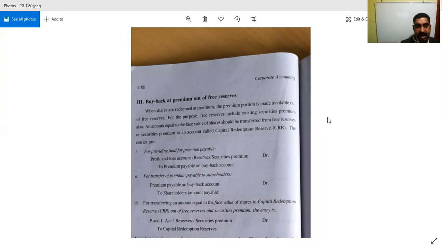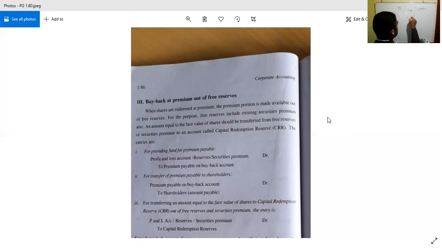For such cases, entries are for providing a fund for the premium payable: profit and loss account or reserves account or securities premium account debtor to premium payable on buyback. So P and L, or which one? Reserve, either any one, okay, or securities premium account debtor to where?